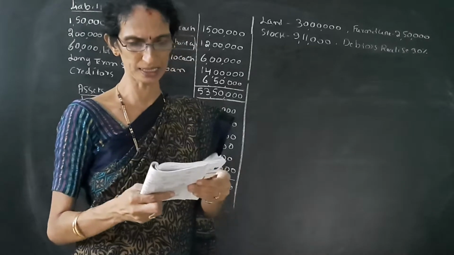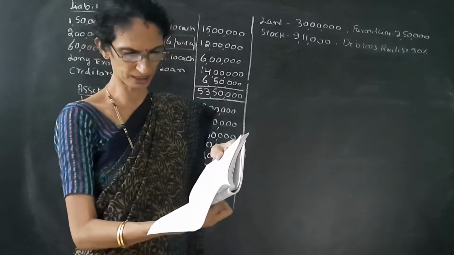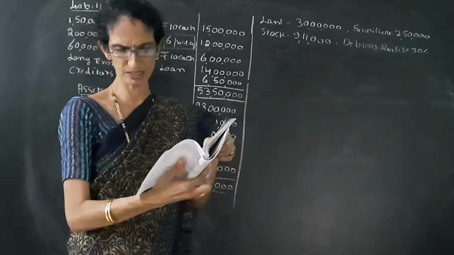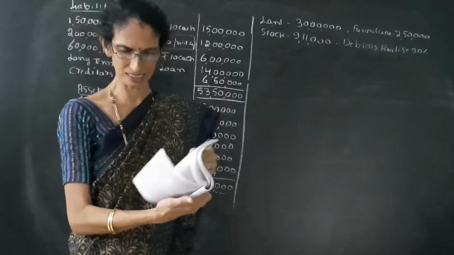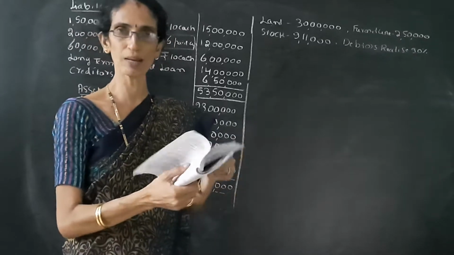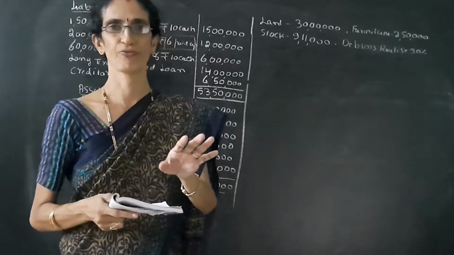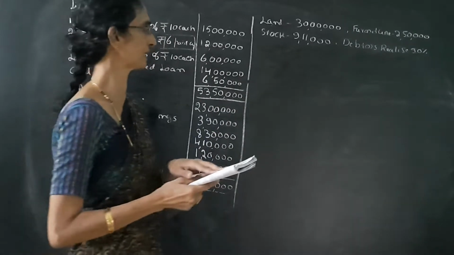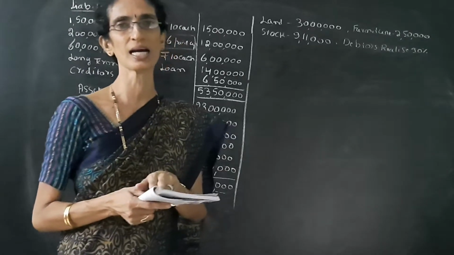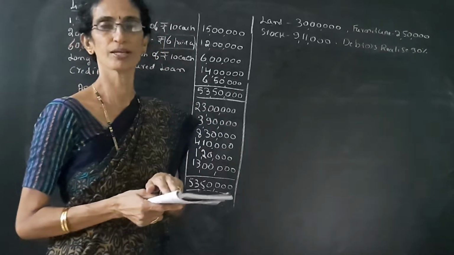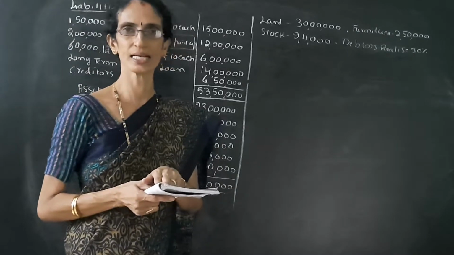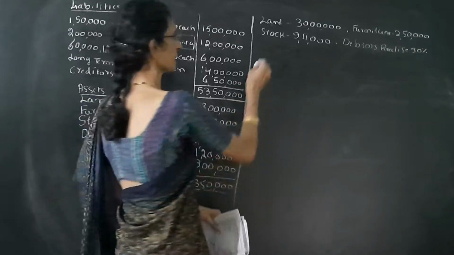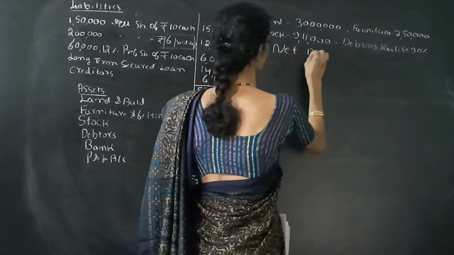For example, here it is given 60,000 shares, 12% preference shares of 10 each, that is 6 lakh. So we have to calculate 6 lakh into 12% into 5 years. So that is why 5 years is given, but here it is not possible to calculate the yield value of shares because average profit is not given and NRR is not given. So now we have to calculate the value of shares under net asset method.